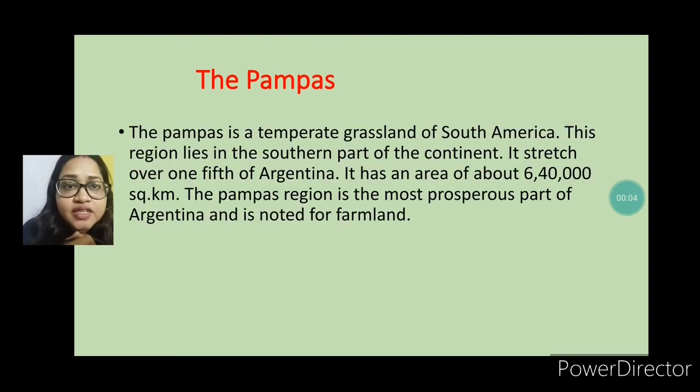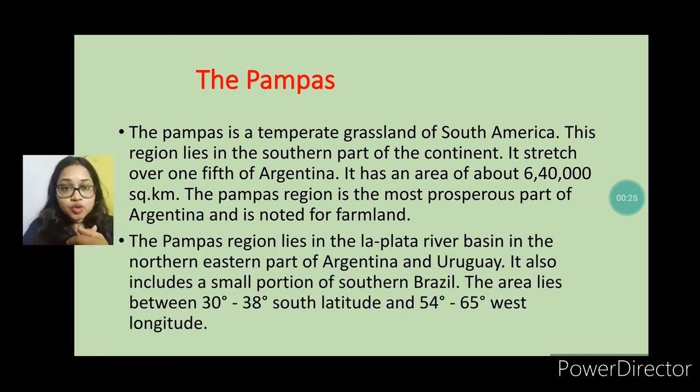Okay, this is the temperate grassland of South America. This region lies in the southern part of the continent, and it is mainly one fifth of Argentina. And the Pampas region is the most prosperous part of Argentina, and here we also find many farmlands.